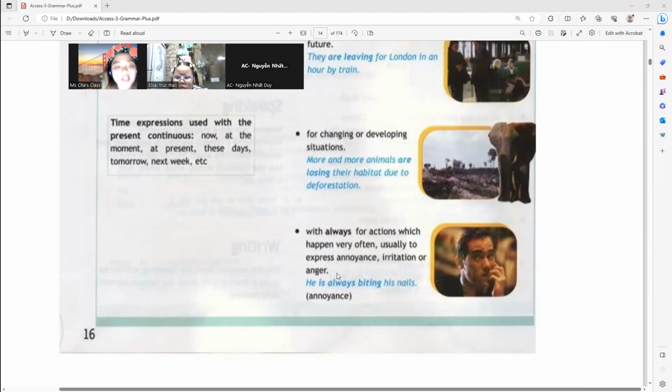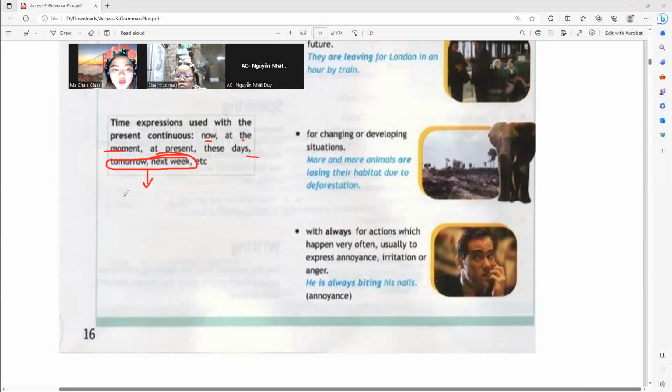All right. So with this one, here are the time expressions that show present continuous. Commonly, the ones we use right now are: now, at the moment, at present, these days. Tomorrow, next week, weekend, I don't recommend using them just because they might cause you confusion.